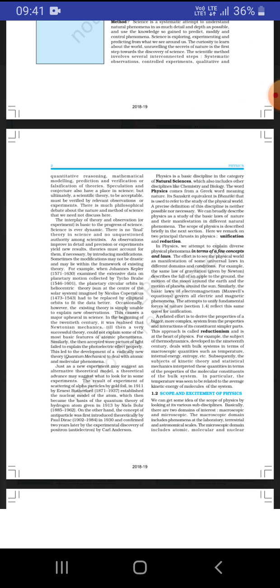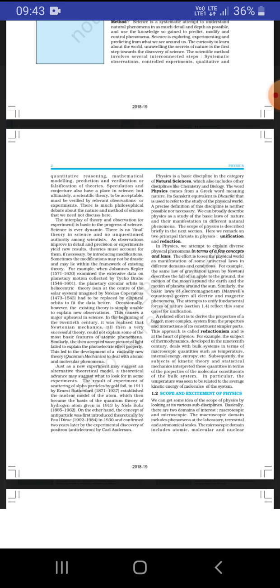Next is Tycho Brahe, and also the planetary circular orbit theory and the heliocentric theory are explained. And Nicholas Copernicus, and the elliptical orbits, you have also learned.